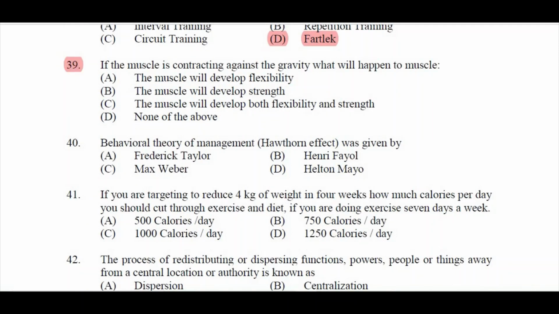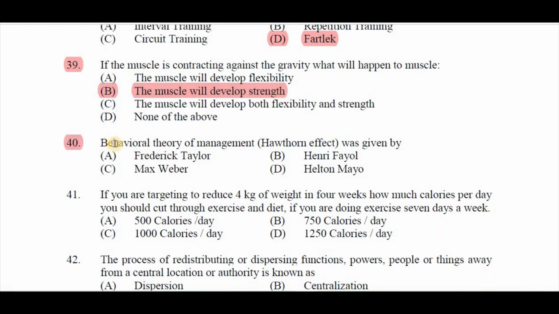Question number 39. If the muscle is contracting against the gravity, what will happen to muscles? A. The muscle will develop flexibility, B. The muscle will develop strength, C. The muscle will develop both flexibility and strength, D. None of the above. Right answer is B. The muscle will develop strength.